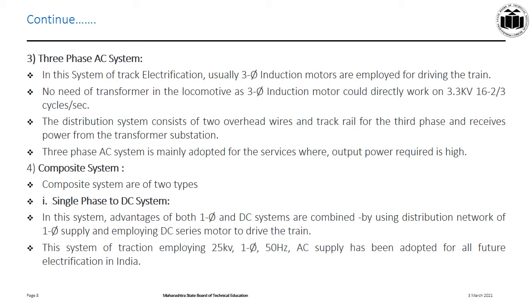First we will see single phase to DC system. In this system, advantages of both single phase and DC system are combined by using overhead distribution network of single phase and DC series motor as a drive. This system of traction employing 25 kV single phase 50 Hz supply is adopted for all future electrification in India. This system employs 25 kV AC system as overhead, which is stepped down by transformer in locomotive itself. This single phase AC is converted to DC and is used to drive the DC series motor.